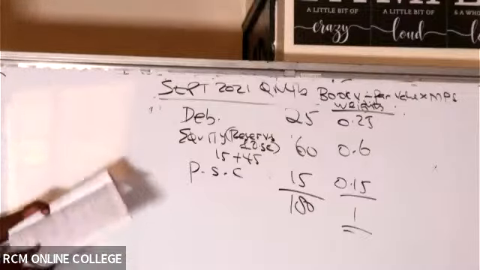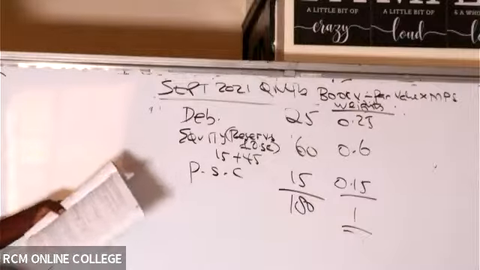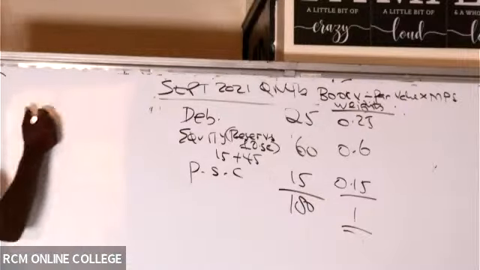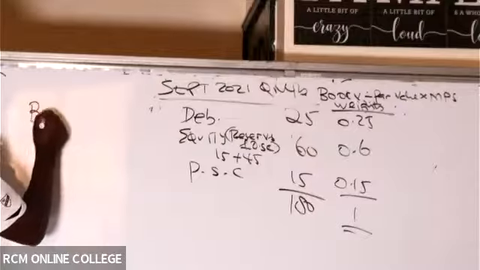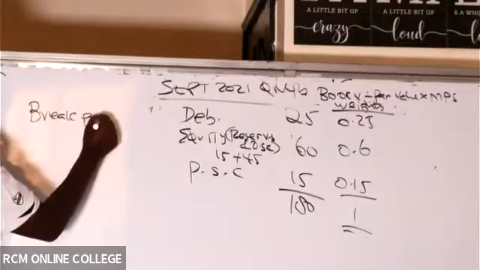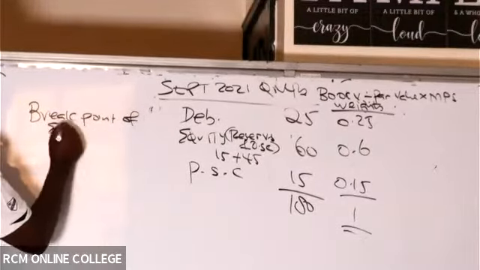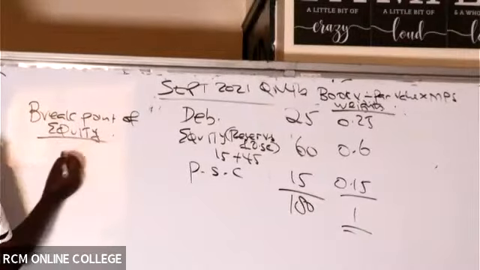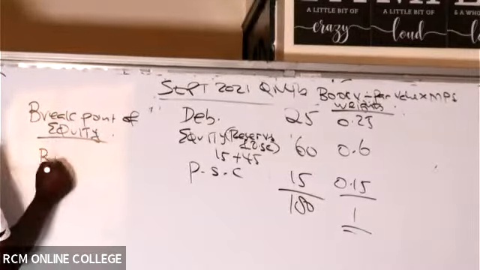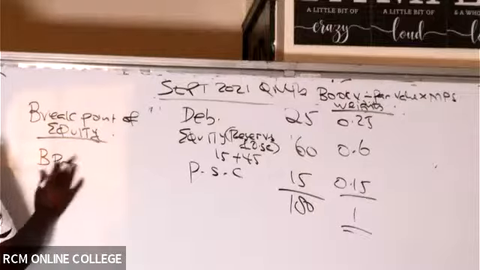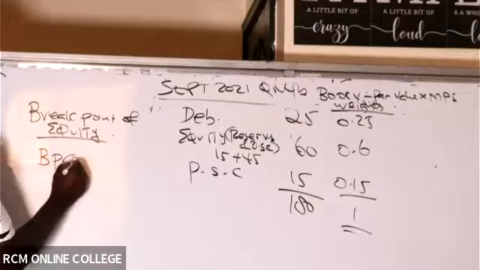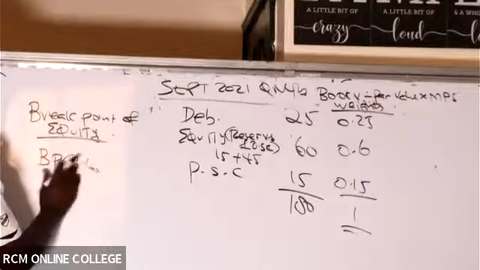And then, ladies and gentlemen, what we shall do to get this breakpoint, let's start with the breakpoint of equity. It's the easiest. So how do we get this breakpoint of equity? We shall start with the amount available in retained earnings. So first of all, read the formula.